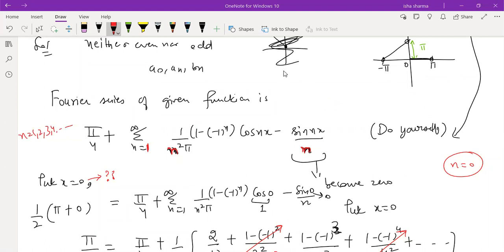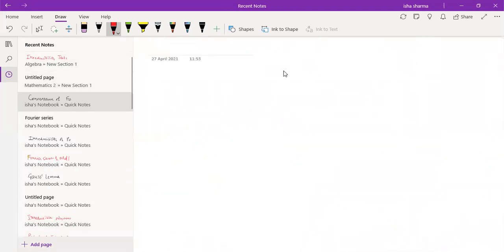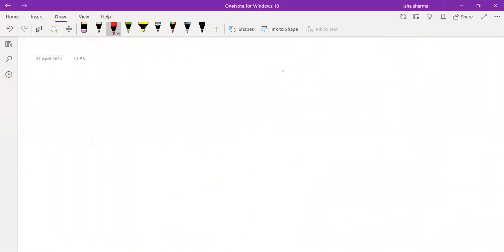Right, so now we are going to switch to the next topic in the same. So this is Fourier half range series.